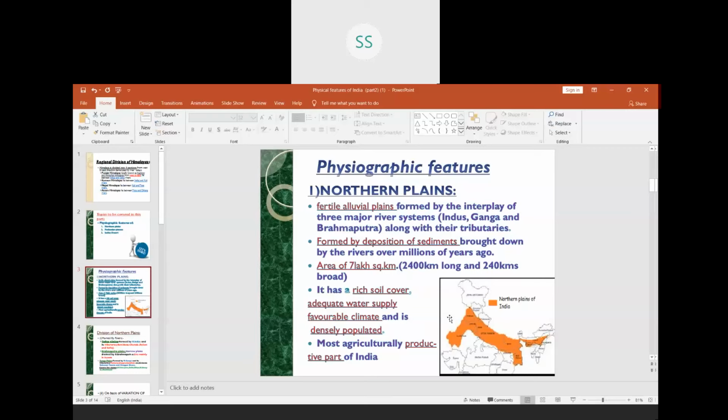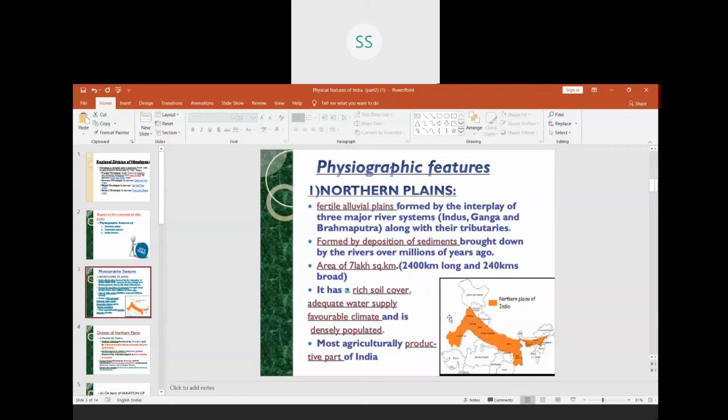Answer is, in northern plains we have rich soil cover, that is alluvial soil. Children, we say that alluvial soil is a very fertile soil. So because it is a fertile soil, it supports a large amount of agriculture in the northern plains. That is why the northern plains are also called the granary of India, that is, the storehouse of the grains.